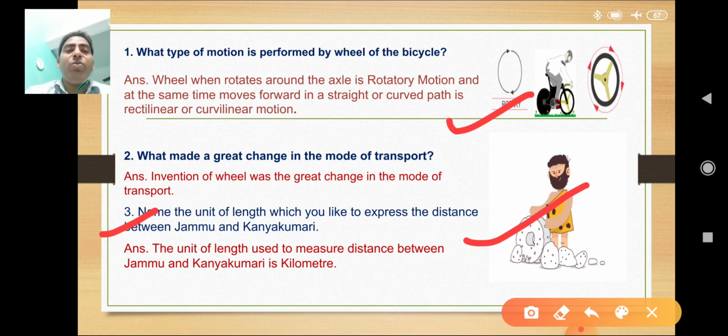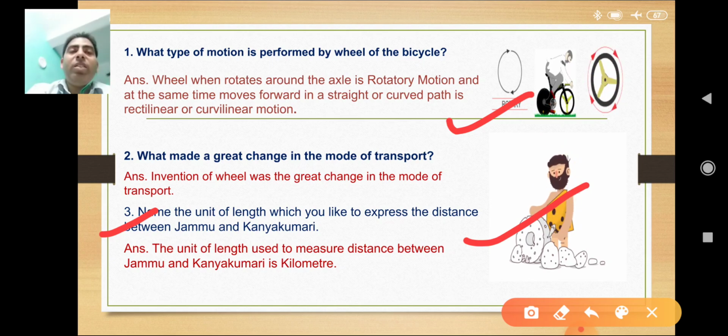Millimeter is used to measure the thickness of a small thing, and centimeter is also used for measurement of small things. Meter is used when we measure the table, the chair, our bed, or when we go outside to buy clothes, we ask, give me 2 meters of cloth.